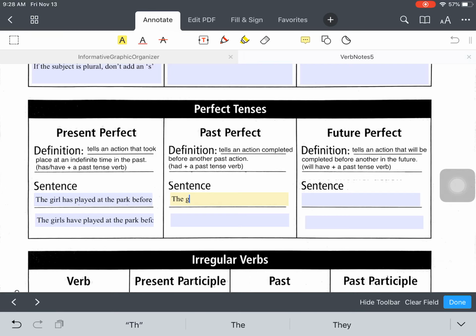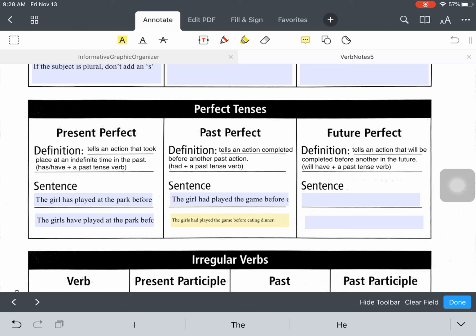So the girl had played the game before eating dinner. So the girl had played the game before eating dinner. So had and then the past tense verb played. However, if you make that plural, so the girls, it is still had played the game before eating dinner. Okay, so it does not change with the subject.